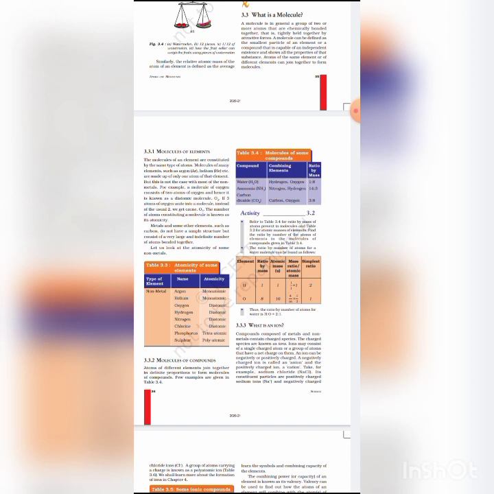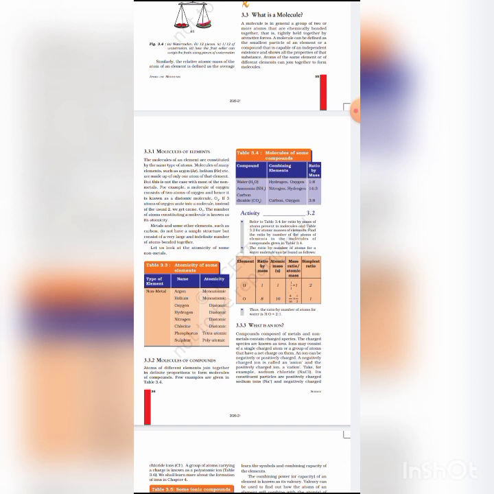1 mole of chlorine atoms is equal to 6.022 into 10 to the 23 chlorine atoms. 1 mole of sodium ions is 6.022 into 10 to the 23 sodium ions. Clear? So 1 mole may be defined as the amount of a substance which contains the same number of particles, that is atoms, ions, molecules, electrons, as the number of carbon atoms present in 12 grams of the C-12 isotope of carbon.